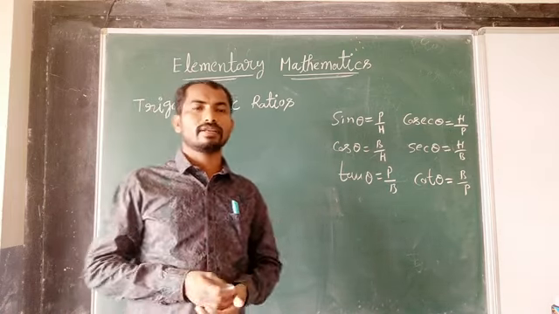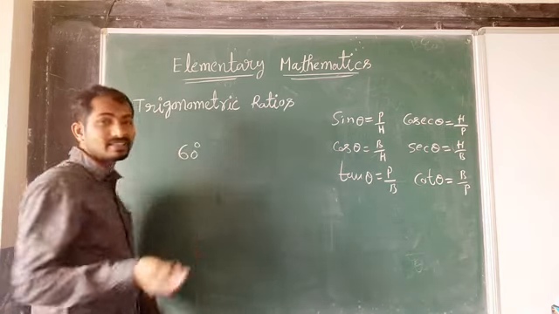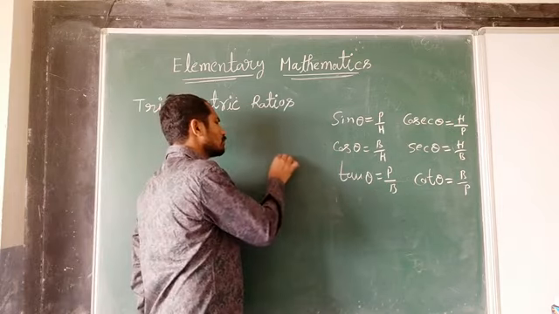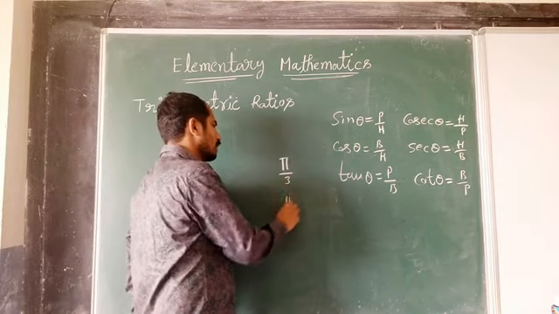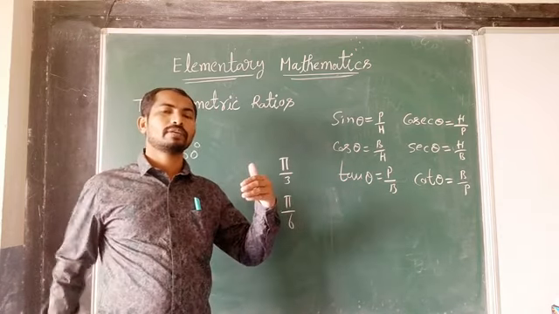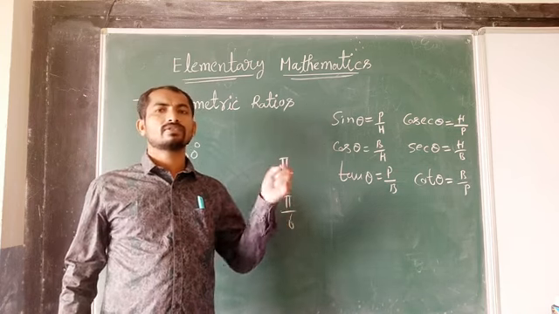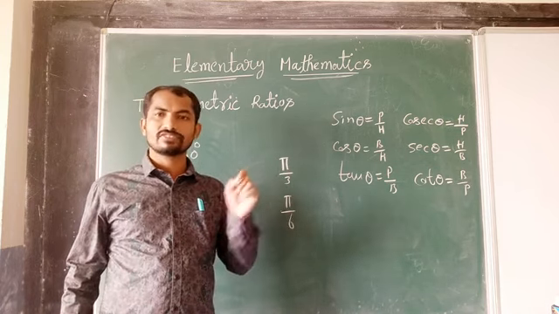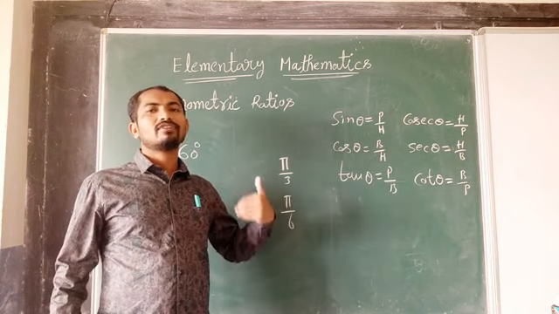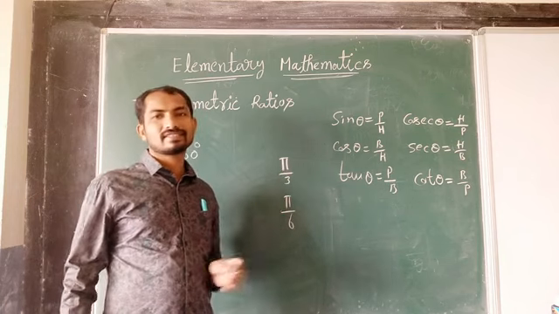Before explaining this trigonometric concept today, first I will explain how to convert degrees to radians. Degrees to radians. Sometimes they may give, suppose, 60 degrees, and sometimes 5 by 3, 5 by 6. In 10th class we may write only in degrees: 10 degrees, 20 degrees, 30 degrees, 40 degrees, 50 degrees, 60 degrees, like that. But in 11th or 12th class we sometimes write 5 by 3, 5 by 6.